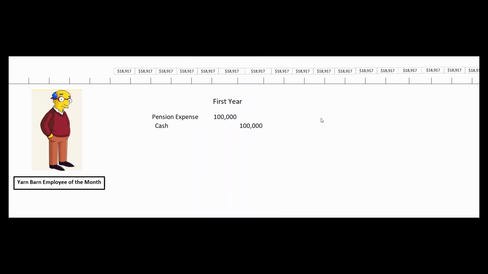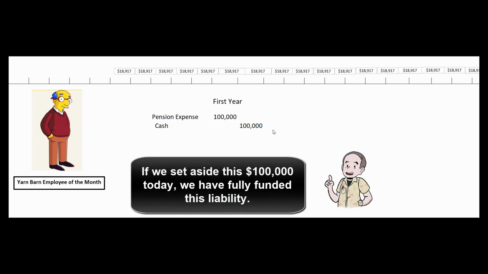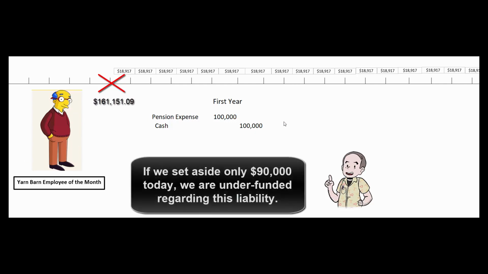So what we can do is we can write a check for $100,000, credit cash for $100,000, debit pension expense for $100,000, and that money goes to a trustee who will invest those funds conservatively, so that hopefully we'll have $161,051.09 when our employee of the month retires. Suppose we don't have $100,000. Suppose we fund it with only $90,000. Now we're underfunded and have a pension liability on our books for that $10,000.